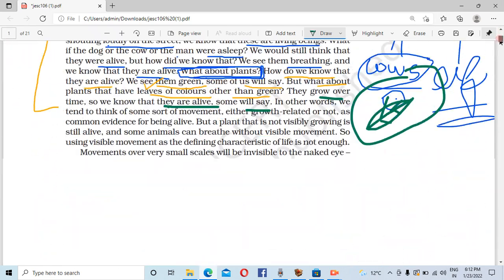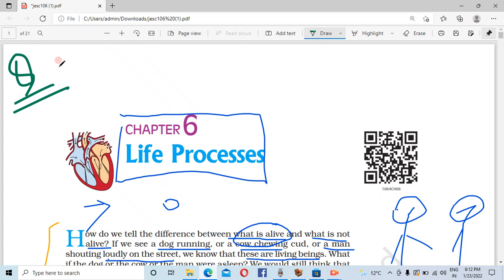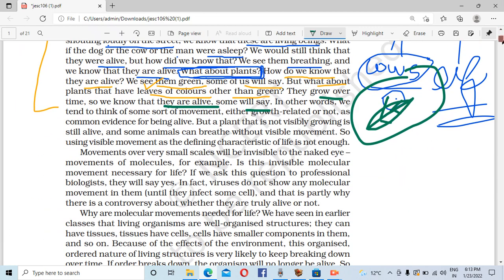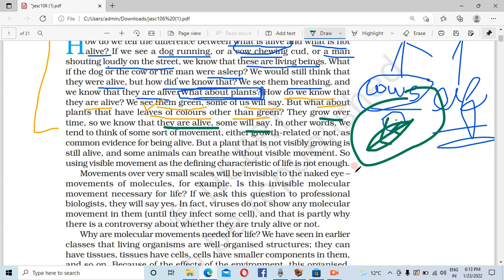But how do we know the plants are alive? Some people will say that they are green in color, but all plants are not green in color. The answer to this question will come in the next topics as we go. So they grow over time, so we know that they are alive.